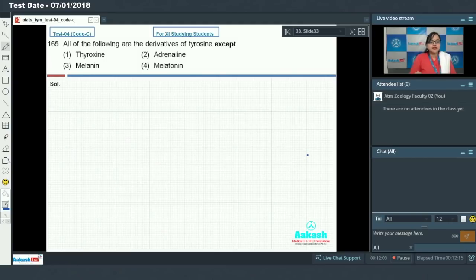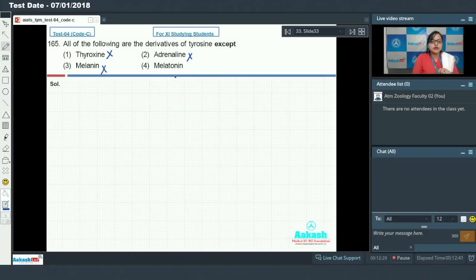Question 165, which says all of the following are derivatives of tyrosine except. Option first, thyroxine, which is the thyroid hormone, and it is produced from tyrosine. So this cannot be our answer. Option 2, that is adrenaline, also known as the emergency hormone, and it is a derivative of tyrosine. So this cannot be an answer. Option 3, melanin, which is the skin pigment, and it is derived from tyrosine. So this cannot be an answer.